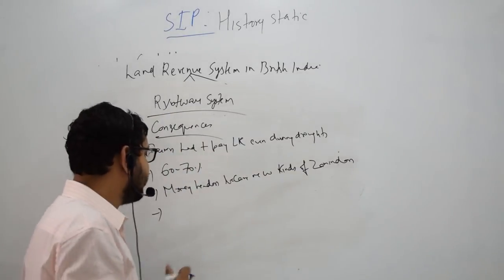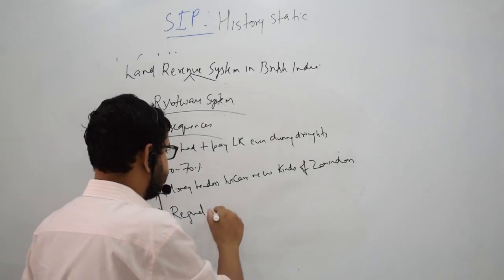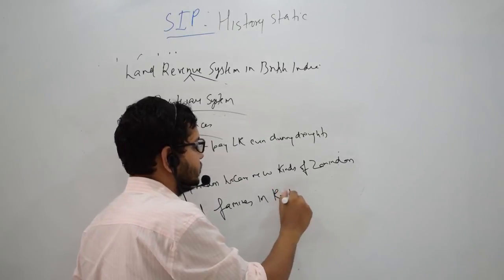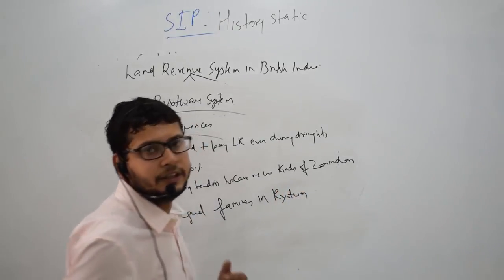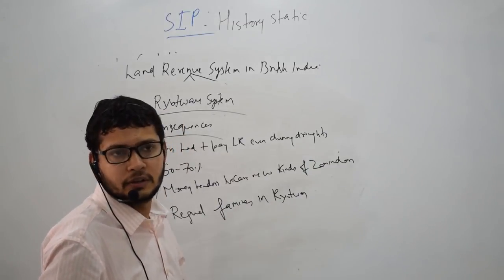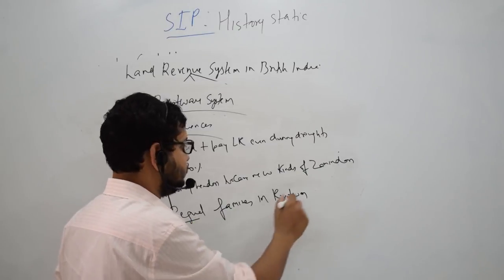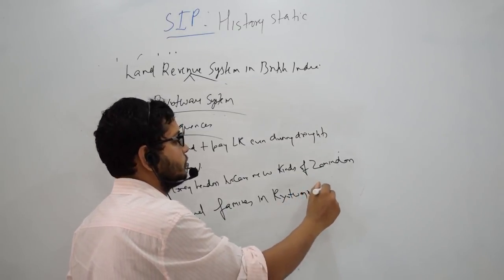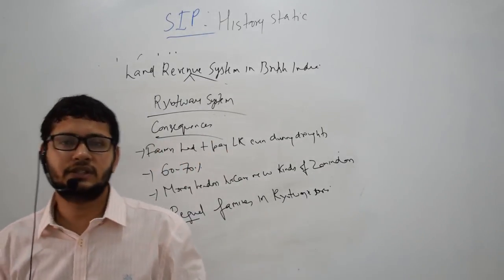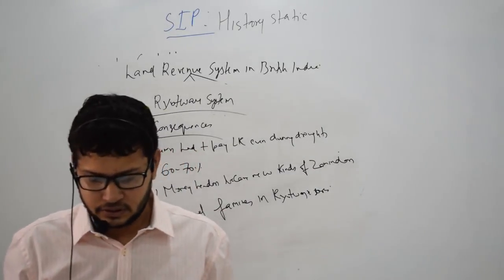Therefore, it led to the problem of regular famines in Ryotwari area. And by the way, ryot means farmers. So Ryotwari is where you have direct connection between farmer and the state. Somehow this system also failed to bring peace and prosperity to the farmers.